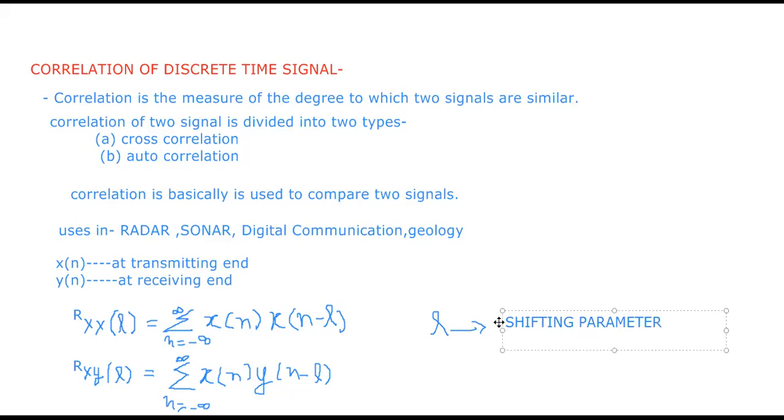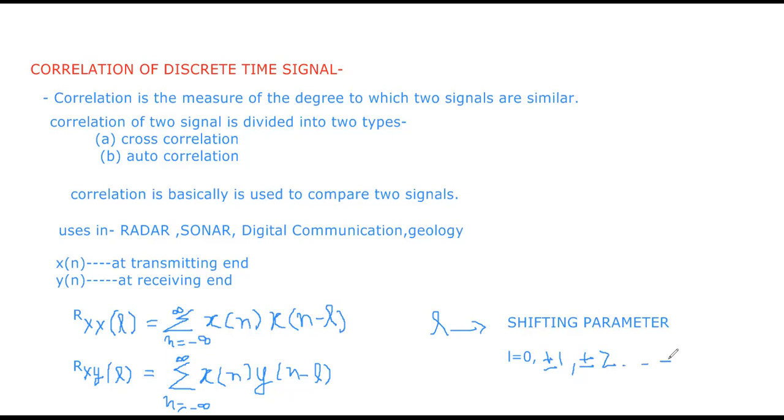And your l value can be l equals 0, plus minus 1, plus minus 2, plus minus 3, and so on. This must be a small l, not the capital L. It can be plus 1 or minus 1, and so on.